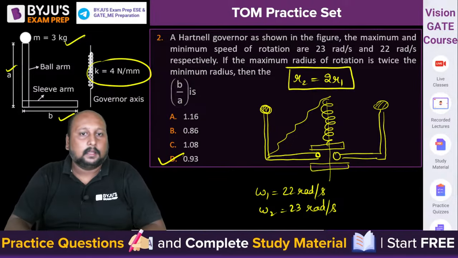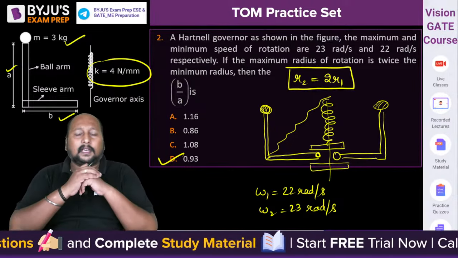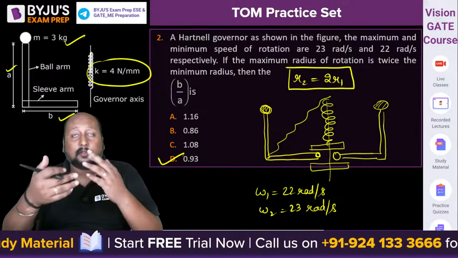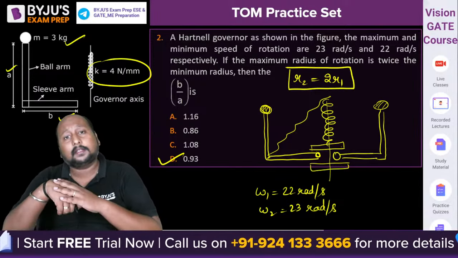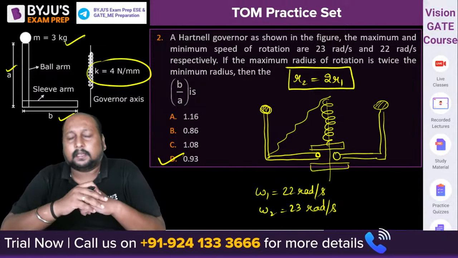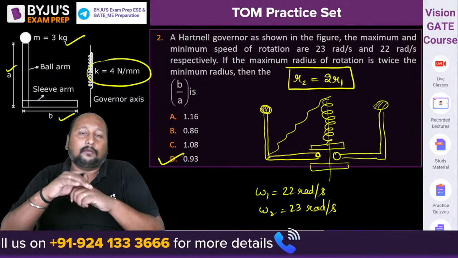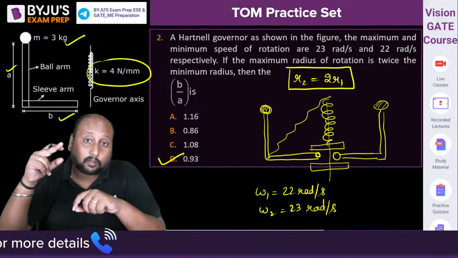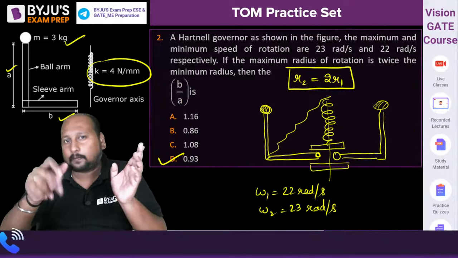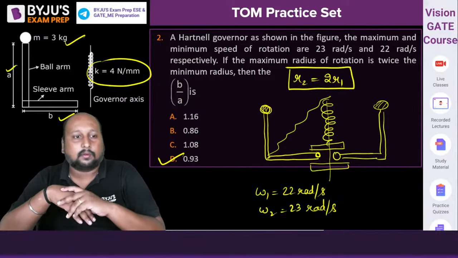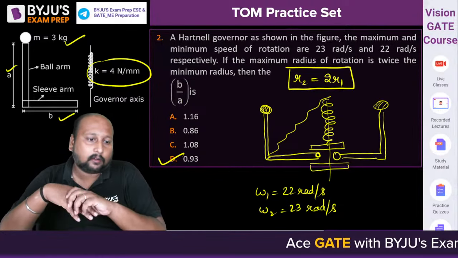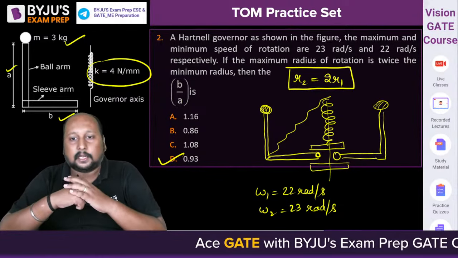Clear? Governor, look, if I see the recent 3 years, they have started asking questions on governors. Before that, not a single question was asked from governors, but in the recent 2 or 3 years they have asked questions. One was on the characteristics of governor, that is controlling force versus radius for a spring control governor: unstable, stable and isochronous. A question was asked from that. 0.92. Very good Shreyas, very good Mani. Clear? Akshay, done.